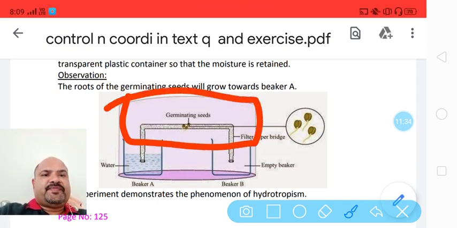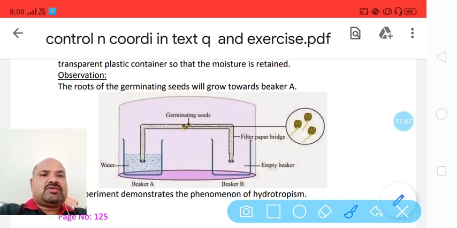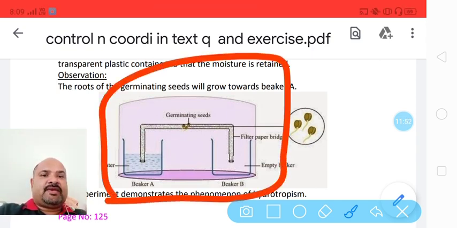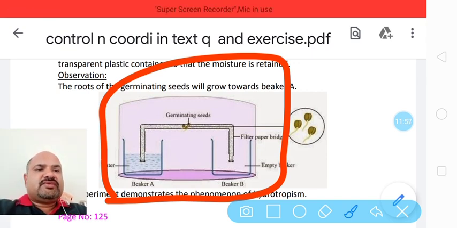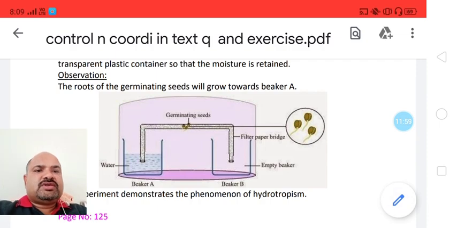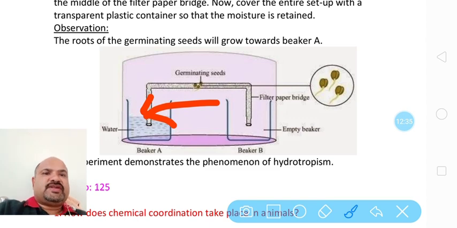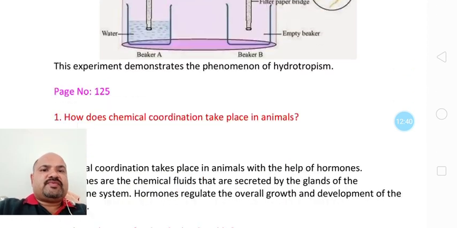bridge made up of paper or filter paper, or you can take tissue paper. On this tissue paper we have to keep some germinating seeds, and we have to cover this whole experiment with a glass jar so that humidity can be maintained. So what will happen? The germinating seeds will start growing towards the water side, towards beaker A. This is called hydrotropism. We can understand it with the help of this.